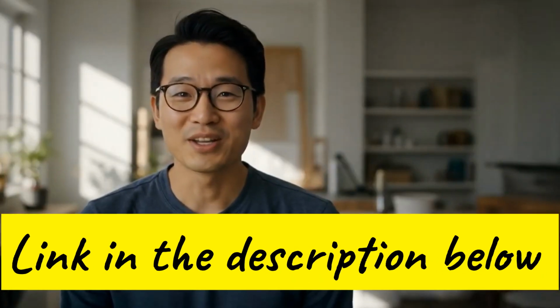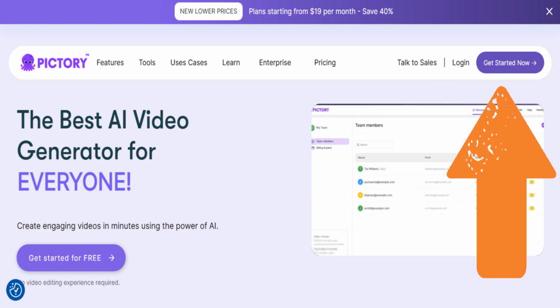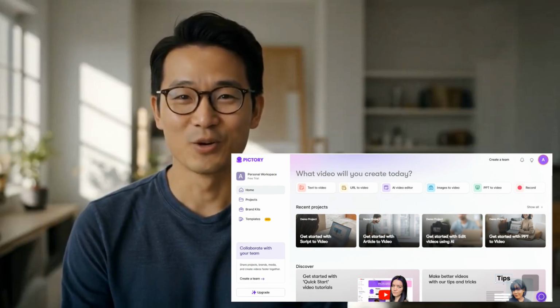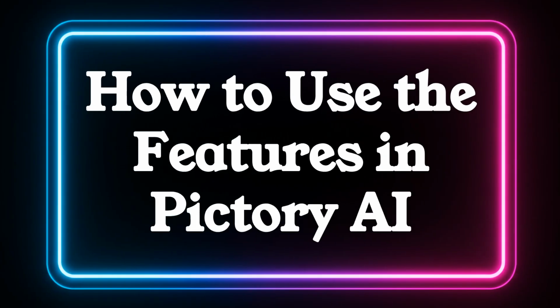To get started for free with Pictory is super simple. Just follow the link in the description of this video, and it will bring you to Pictory's website. Click on Get Started Now, and sign up with your email. Here's your dashboard where all the creations happen. Go ahead and start bringing your ideas to life.